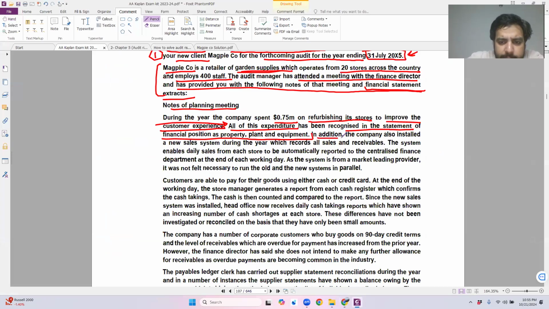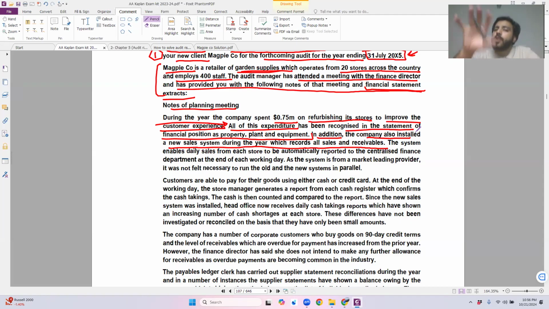What does it say? In addition, the company has also installed a new sales system during the year which records all sales and receivables. Now remember, all these questions are so similar. Always remember this. Although you are not going to identify any kind of risk here, there is always a risk whenever the company is installing new software. Because within audit questions, the examiner is going to test you in every way possible. He is also going to test you on new kinds of systems because this is happening all over the world right now. So you must know about it.